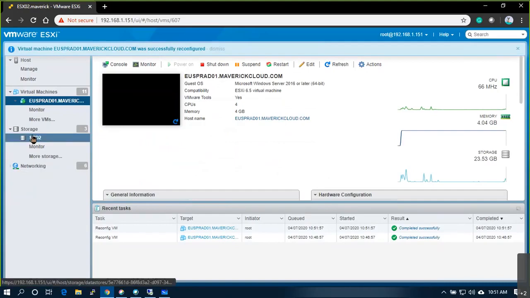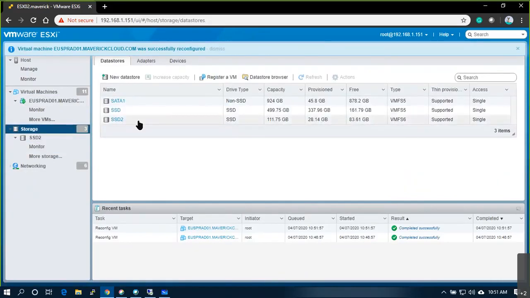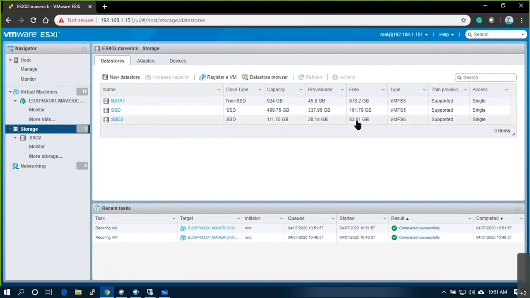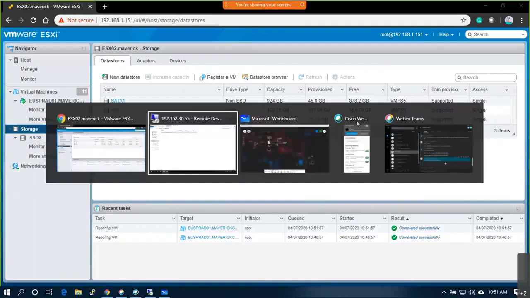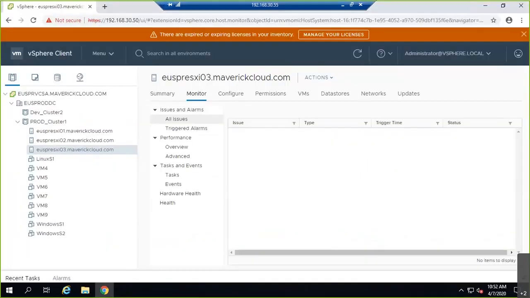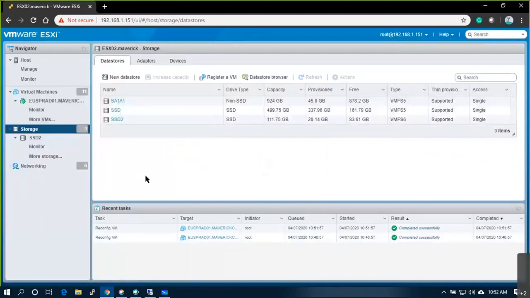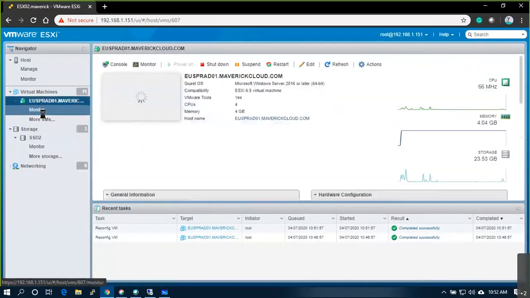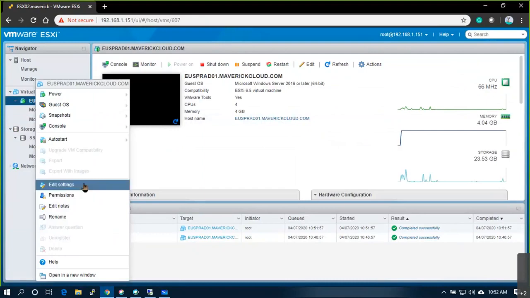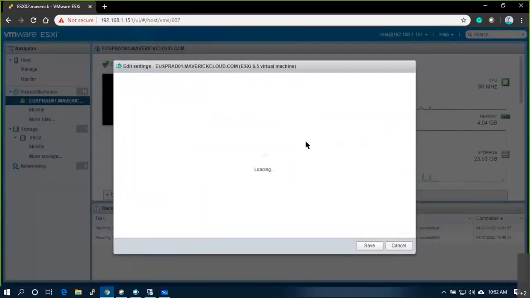Okay, now go to SSD2 and see, 88 becomes 83. 5 GB directly minus. Go back to my picture. Lazy. When I say lazy, it will directly minus the 5 GB and it will create a pointer. It will not format anything. Once it is formatting, you will see it keeps on increasing gradually. Let me show you. When it is formatting, the status bar will move slowly. That is the only difference you can identify.